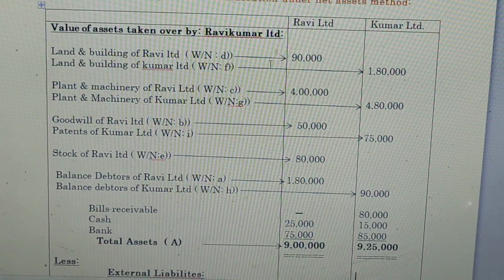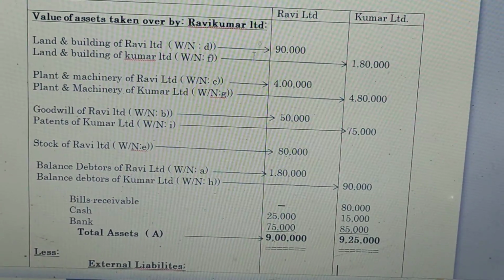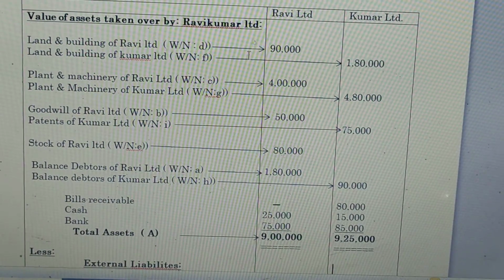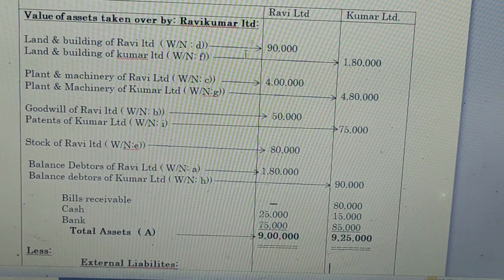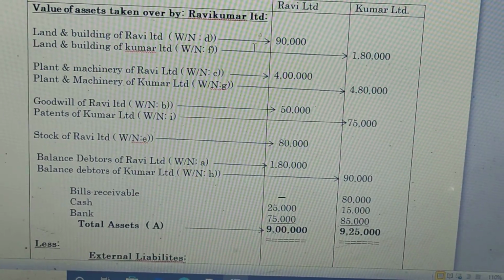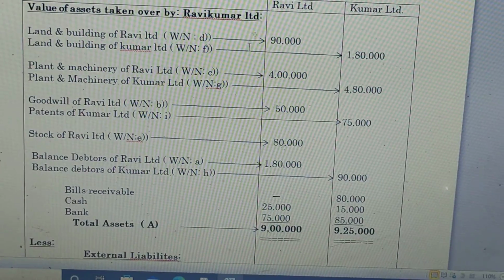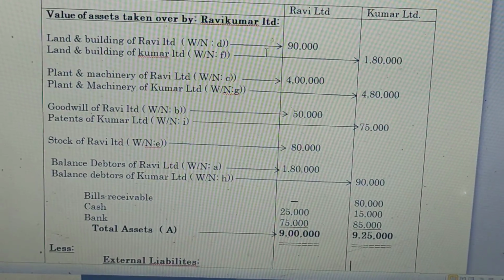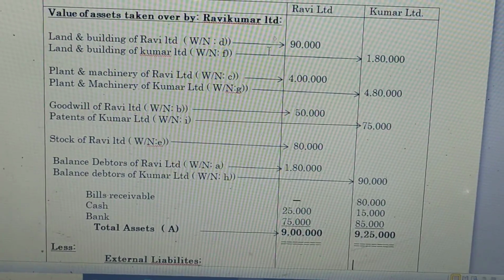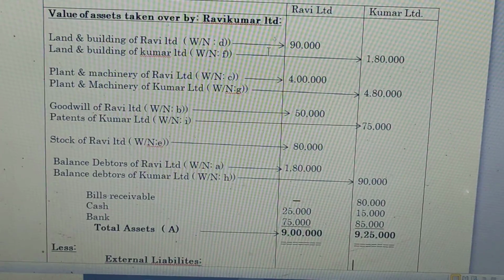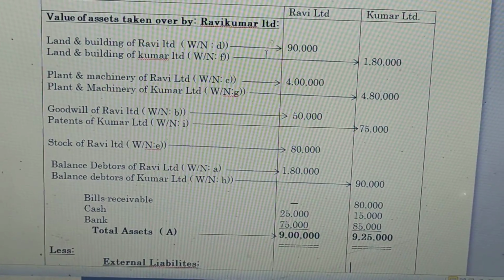And the land and building of Kumar Limited as per the working note F, the amount is rupees 1,80,000, which we have to mention in the Kumar Limited column. And the plant and machinery of Ravi Limited as per the working note C, the amount is rupees 4 lakh, which we have to mention in the Ravi Limited column. And the plant and machinery of Kumar Limited as per the working note G, the amount is rupees 4,80,000, which we have to mention in the Kumar Limited column.